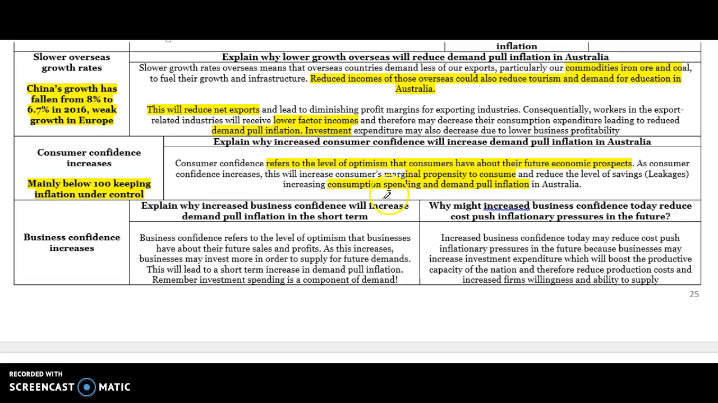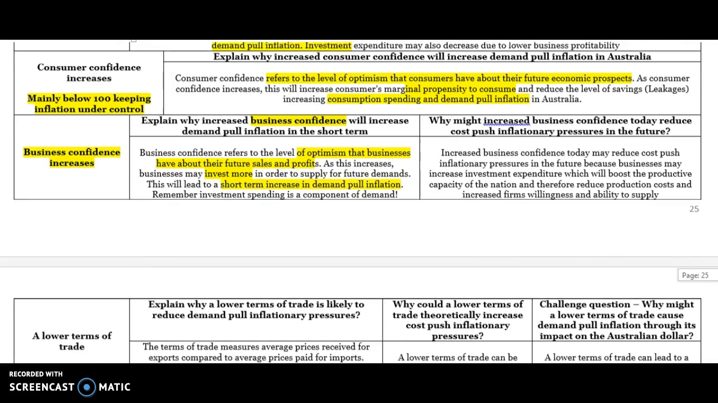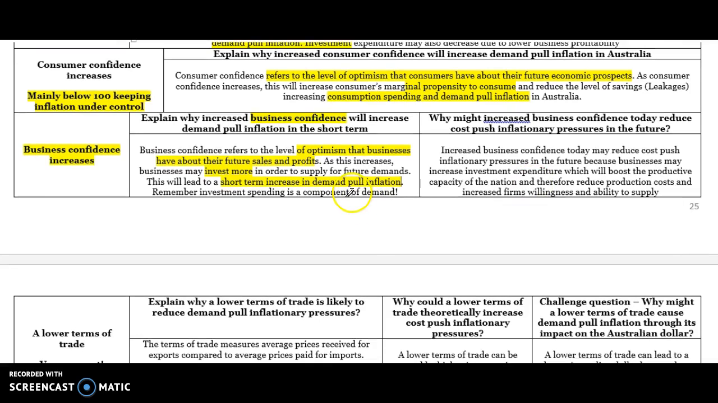In terms of business confidence, a common mistake is people go straight to supply. It's important to recognise that when business confidence is high, that's going to lead to businesses being more optimistic about their future sales and profits. This is likely to lead to firms investing more. So firms will invest more in the short term, and that increases aggregate demand, not aggregate supply. This will lead to a short-term increase in demand pull inflation because investment spending is a component of aggregate demand. So overall, investment spending and aggregate demand will increase.